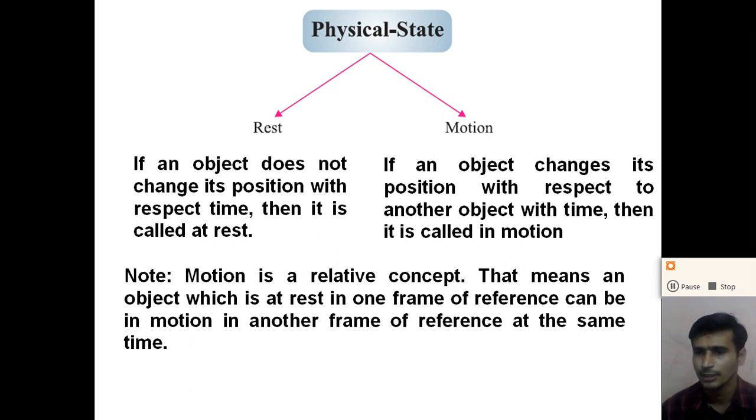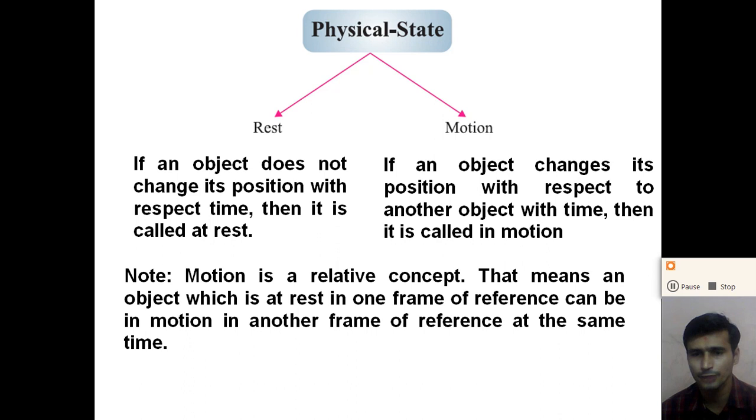For example, if you are moving in a bus and in the front seat a bag is stationary, you will see the bag as stationary, but a person outside the bus looking at that bag sees it in motion.